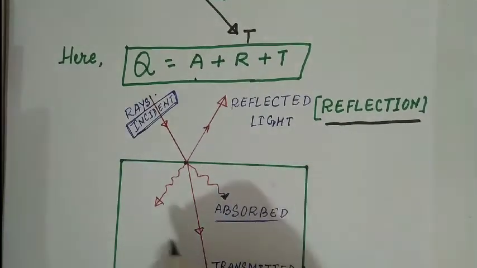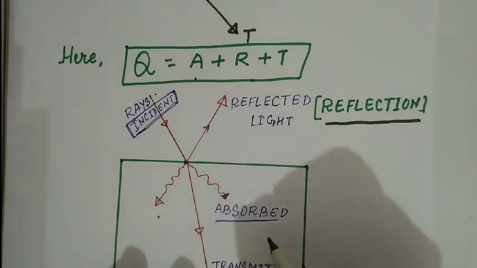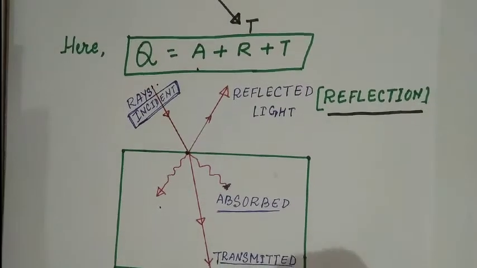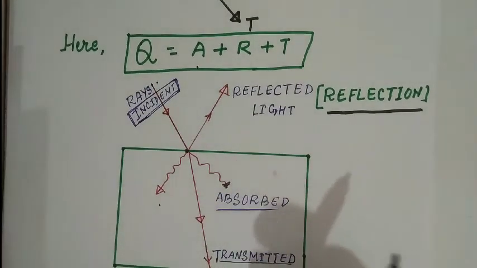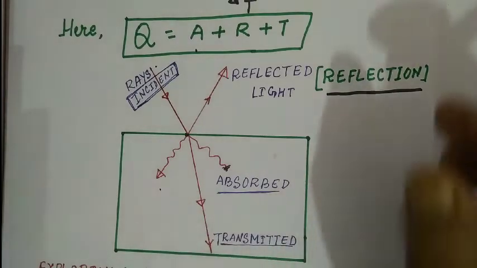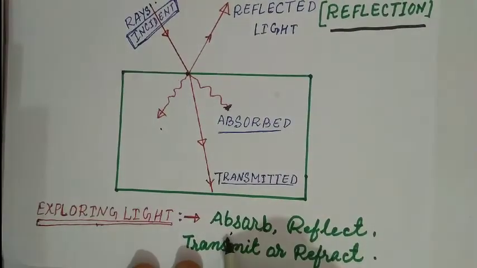Some amount of light is absorbed by the body, absorption takes place, and some light travels further, transmitted, refracted, and changes its path. So what we explored about light is that light is absorbed, light is reflected, light is transmitted or refracted. One of the properties, reflection of light, will be discussed today, students.